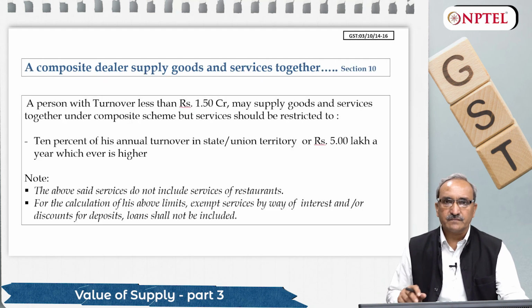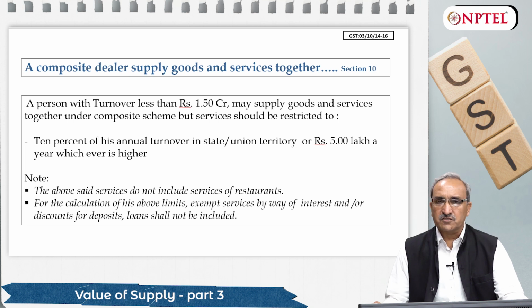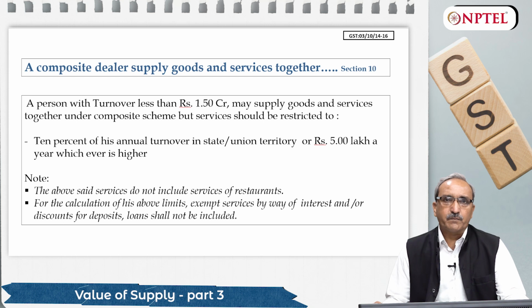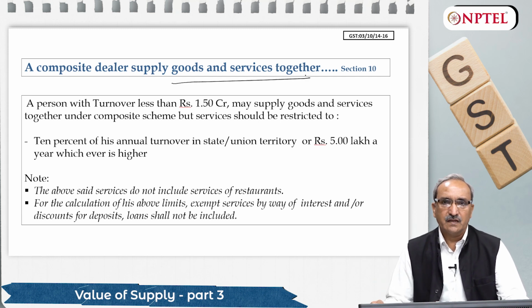And further, as I told you, business transactions are so complex nowadays, and keeping in mind the requirement of a customer, business people supply their goods and deal with the customer accordingly. So they try to give him maximum possible services to his satisfaction. So the question comes, whether a person under the composite dealer scheme can supply goods and services together? The answer is yes, but with certain conditions.